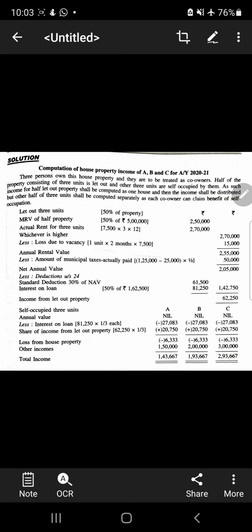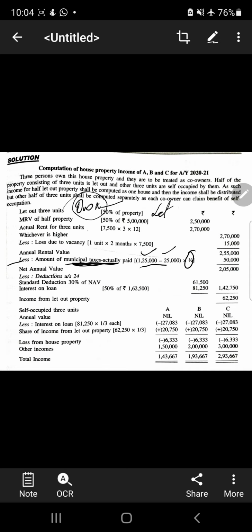Then you have to reduce under deductions the municipal taxes which you have paid. I have already explained, this was the amount, but due is this. That means you actually paid only 1 lakh. Now why are we taking 50%? Because 50% is the property we have let out, and 50% is your own stay.